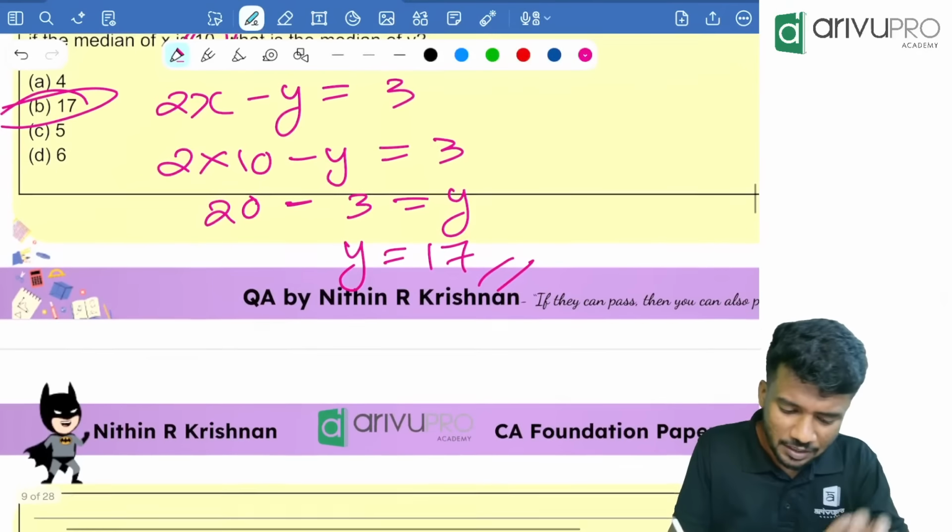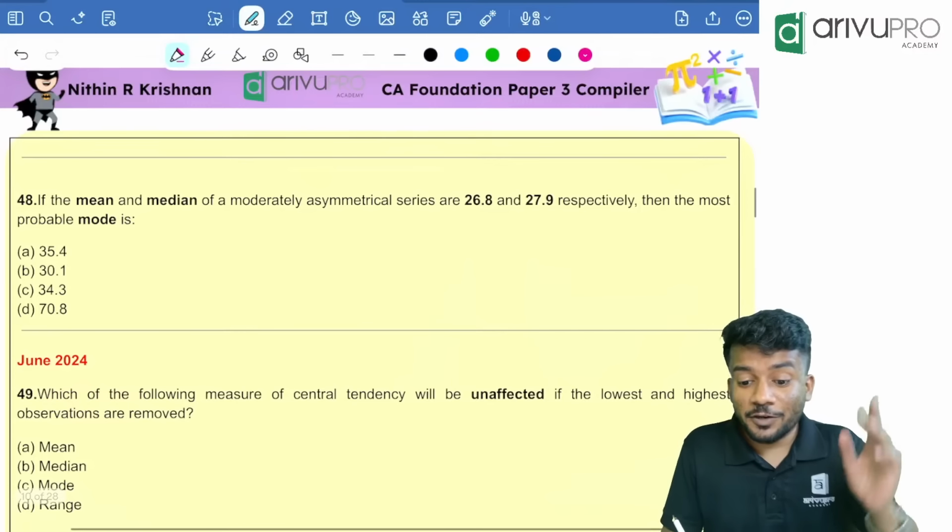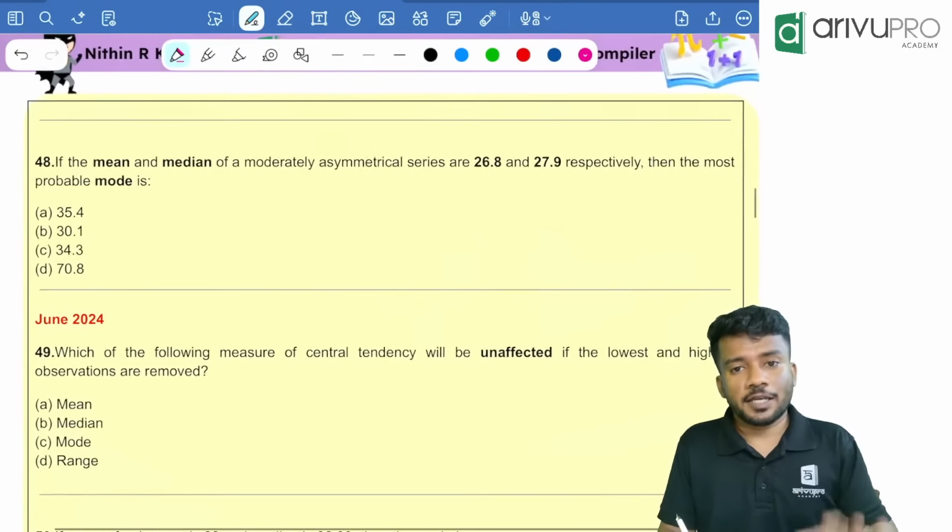Actually, there was a mistake in this question in your question paper. I mean, the options were not given correctly in the question paper during the time of the exam.